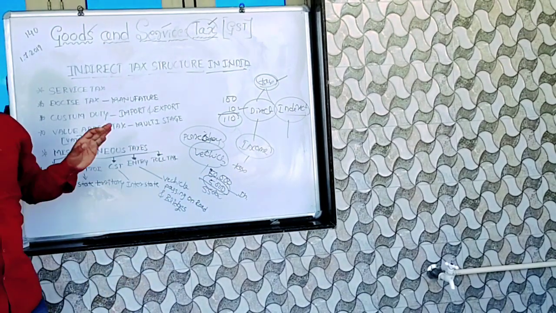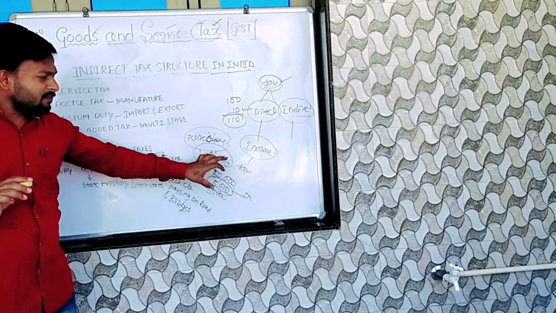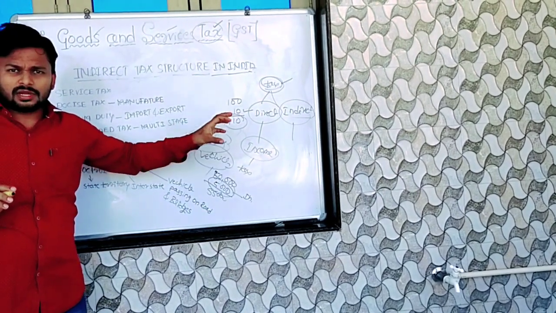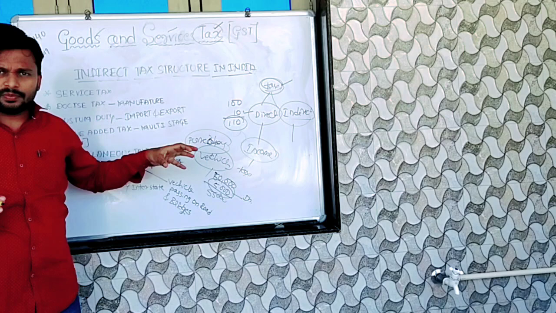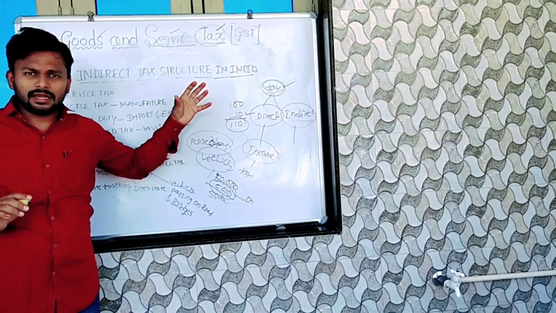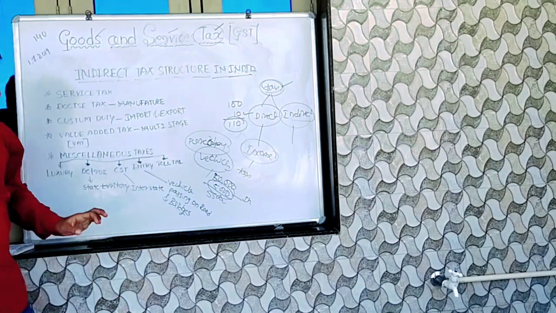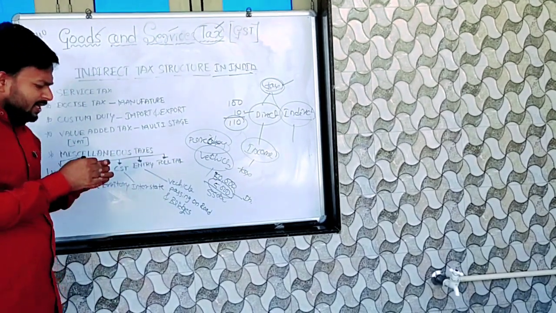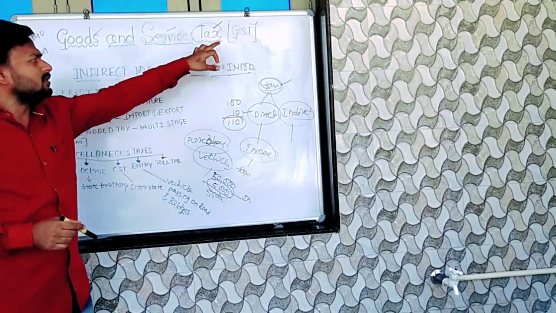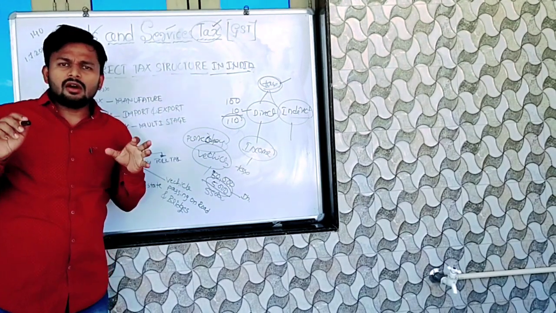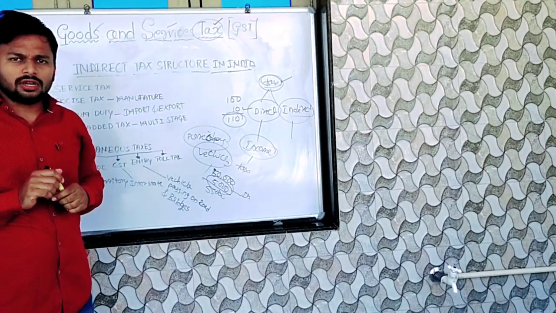What is the extra amount? That is indirect taxes. Understand? When you purchase goods, at that time you have to pay some extra amount. That is called indirect taxes. Before GST, did India have indirect taxes or not?